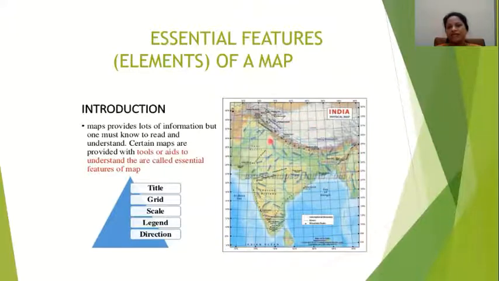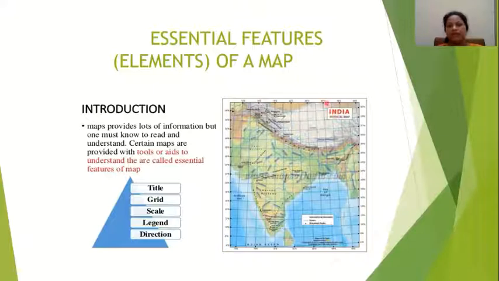Every map has a title. Here you can see India political map. So this is the title. Every map has its own name, for example India political, India physical, India thematic map, India climatic map.